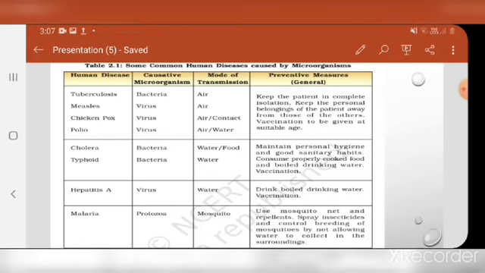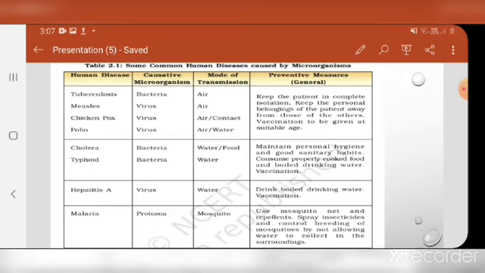Next is malaria, and malaria is caused by Plasmodium. Plasmodium is a protozoa. In the section of classification of microorganisms, you have learned that among the 5 major types of classification of microorganisms, protozoa is also a microorganism, and hence Plasmodium is a protozoa. This malaria is spread by mosquitoes.